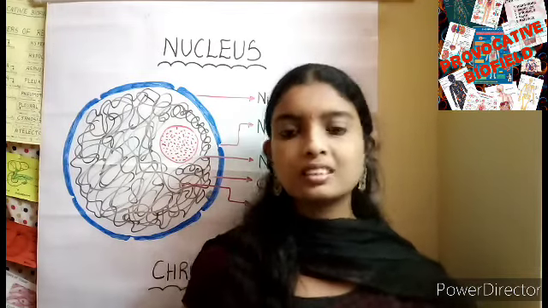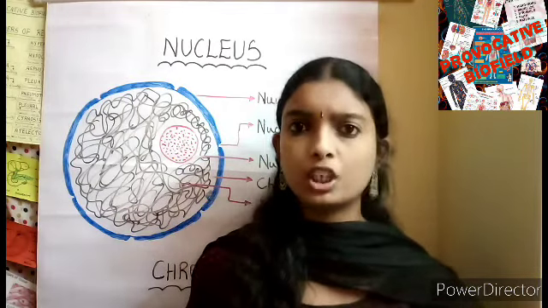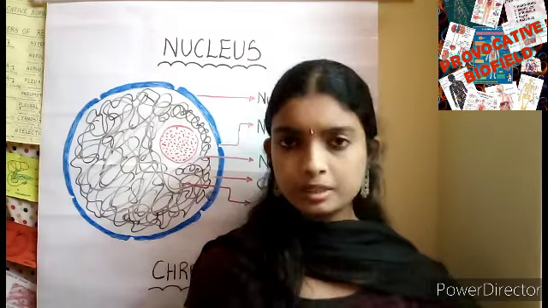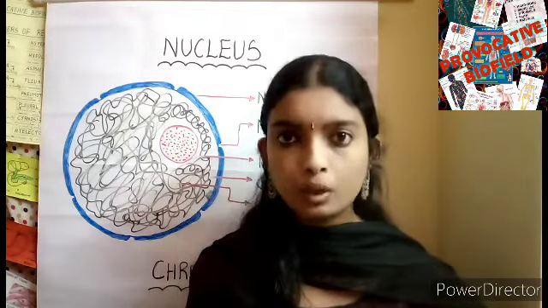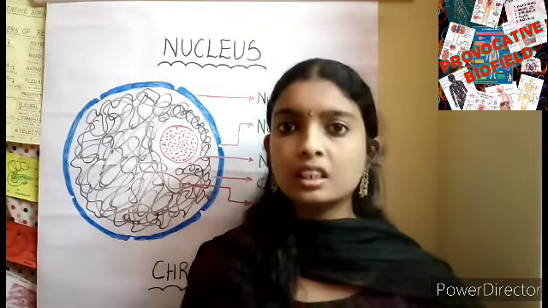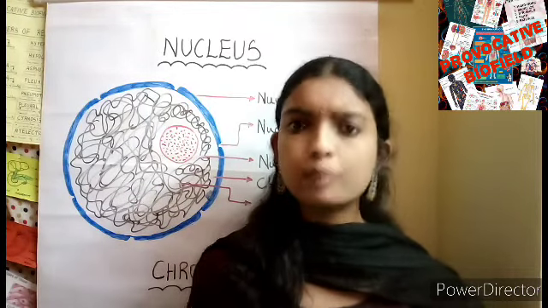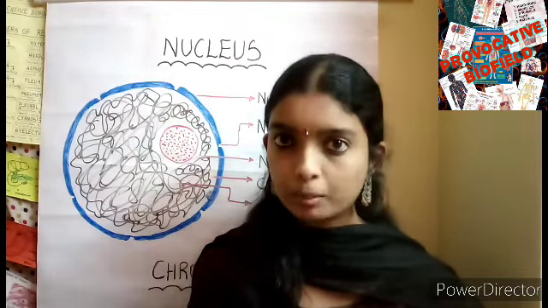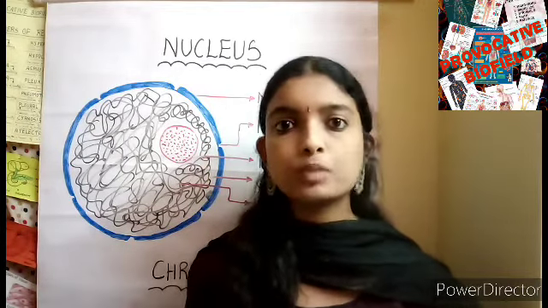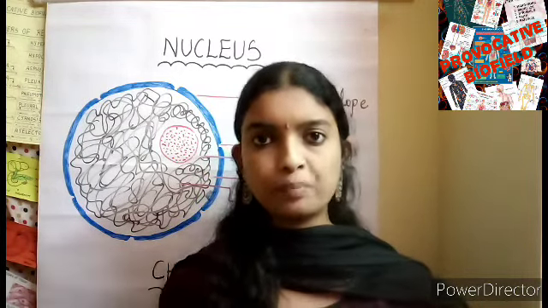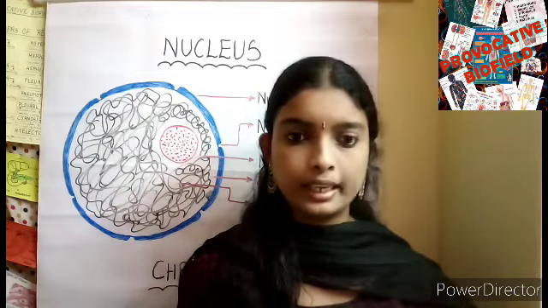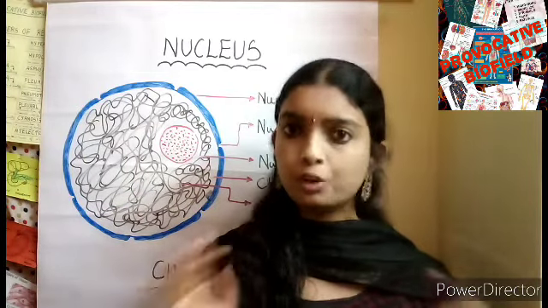And there is another variation: some cells lose their nucleus at maturation. They do not have a nucleus at maturation. Examples for those cells are the mammalian RBCs and sieve tube cells of the vascular plants. So these are some variations in the nucleus. These are some basics that you need to know.